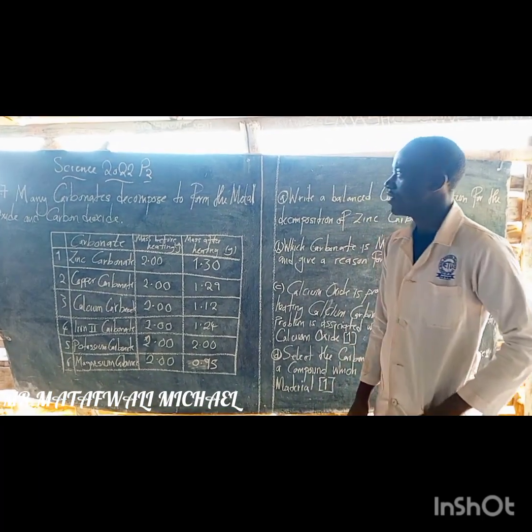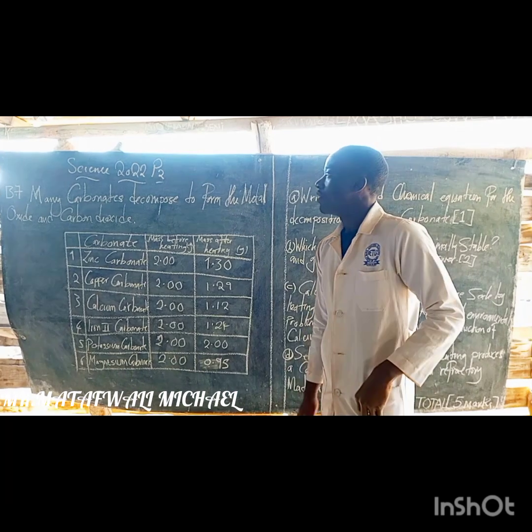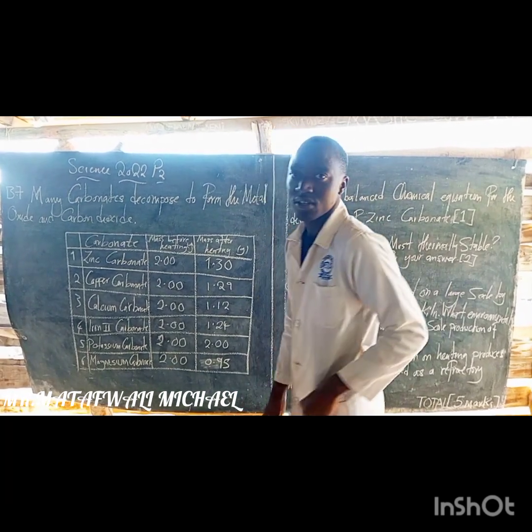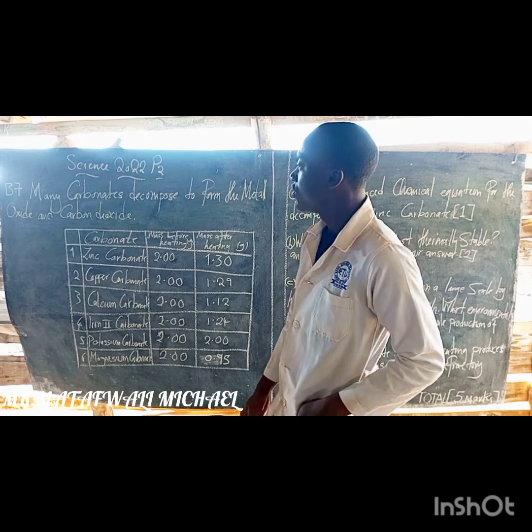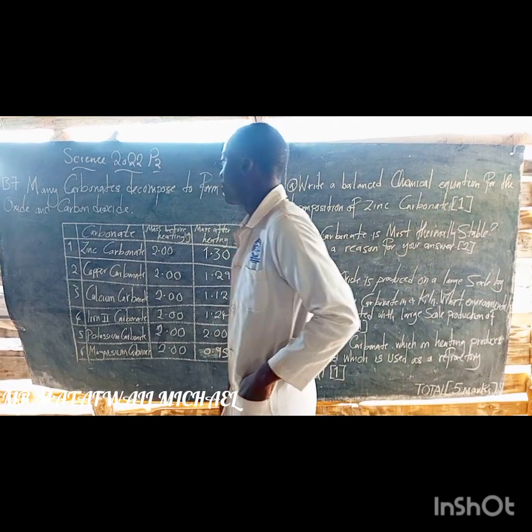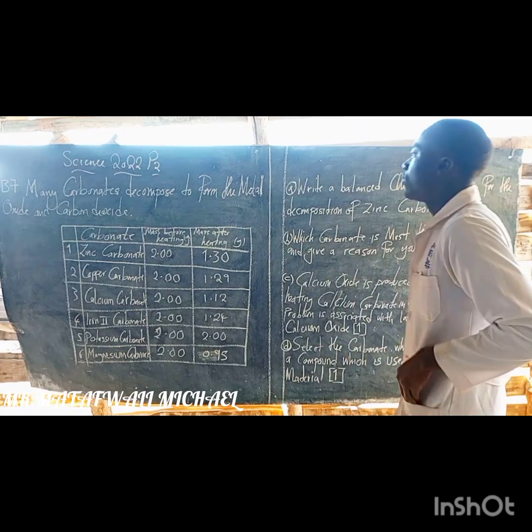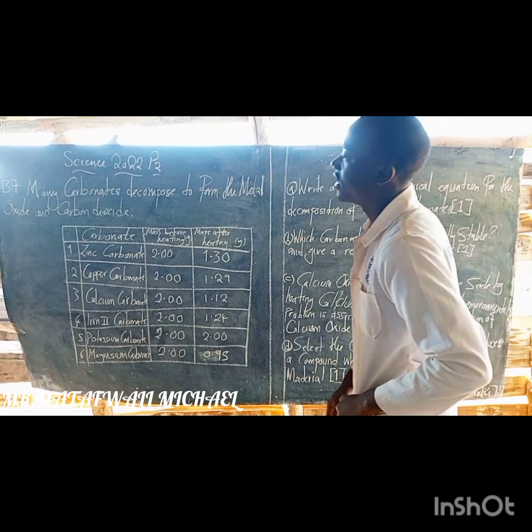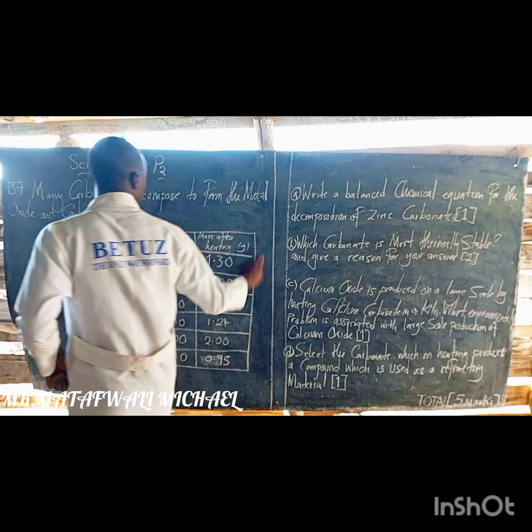As for today, we are going to concentrate on Science 2022 paper 2, section B. The question which we are going to solve today is B7, which was talking about carbonates. The question reads, many carbonates decompose to form the metal oxide and carbon dioxide. So the table which we are given is this one.